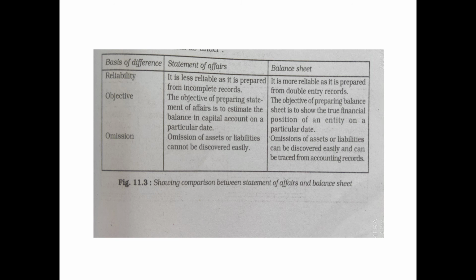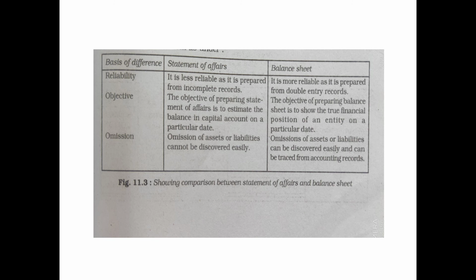Reliability means the quality of being trustworthy, or the degree of accuracy of the result of measurement or calculation. The statement of affairs is less reliable as it is prepared from incomplete records. The balance sheet is more reliable as it is prepared from double entry records. Understand? The statement of affairs is based on the single entry system, that is incomplete records, and the balance sheet follows the double entry system of bookkeeping, right?